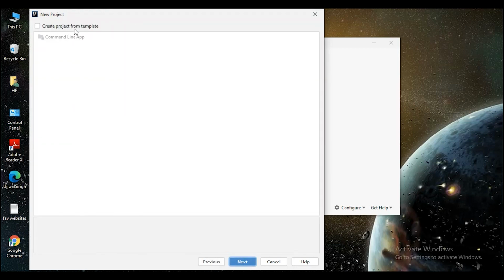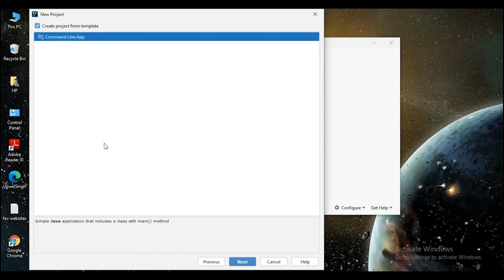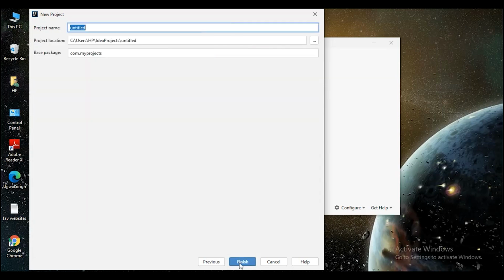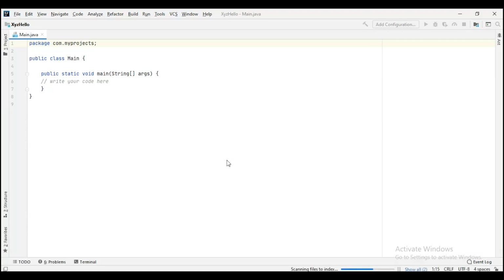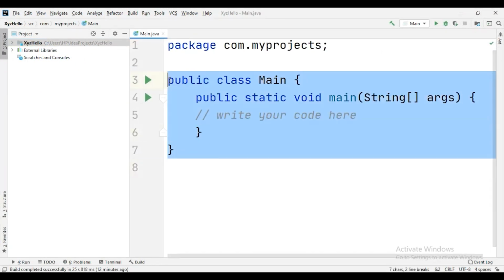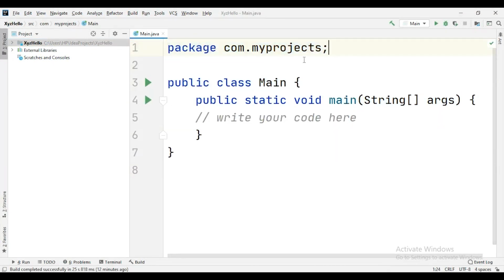Here it is asking us if we want the template. So yes, we do want a template. We'll check here and we'll say next. Here it is asking us to put a project name. So we say XYZ, then we say Hello and hit enter. This will give us a mini template, and in this template we have a package name that says com.myprojects. We have a class, the class name is Main, and we have this main function.